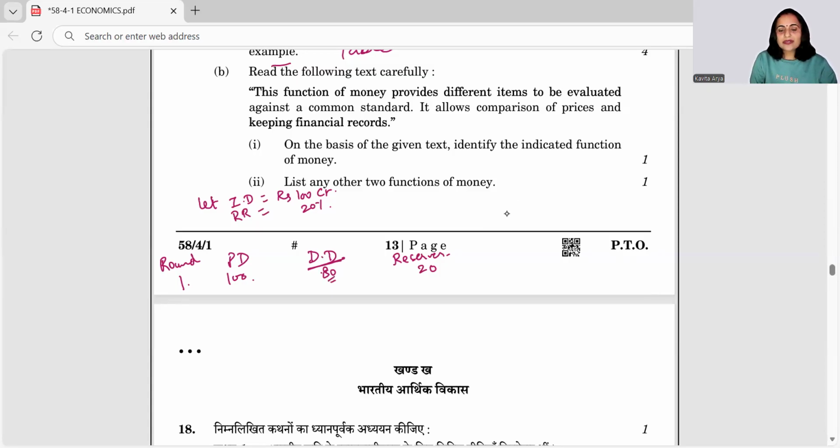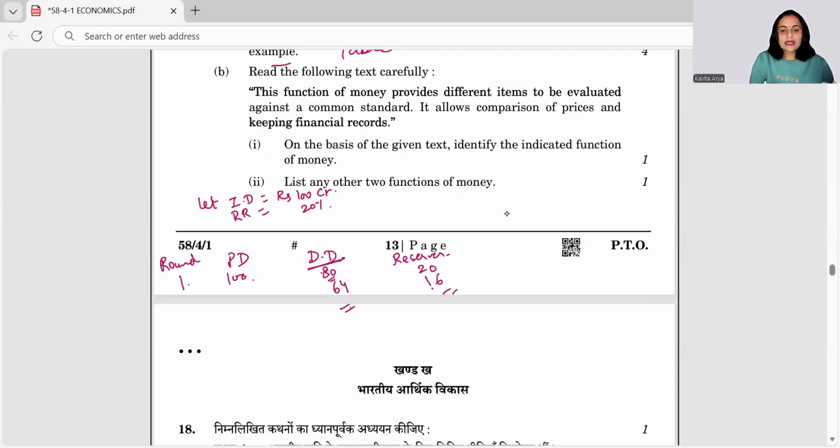And 20% of this again would be kept as reserves, so this is going to be 16, and this is going to be 64. Then again, 20% of this figure would be retained and 80% would be given as derivative deposit, because this would come back to the banking system.